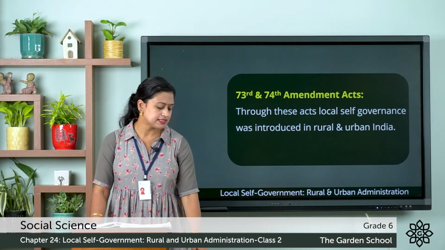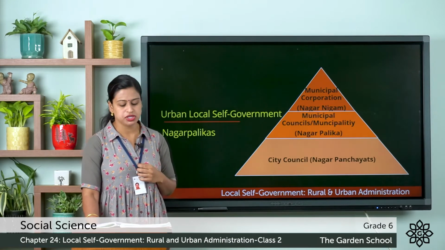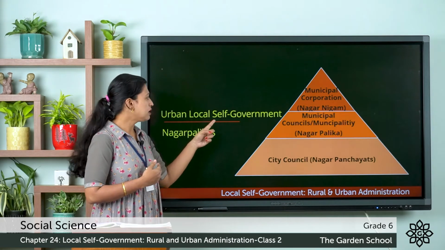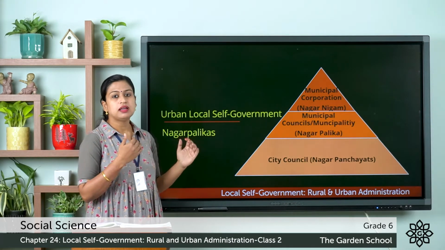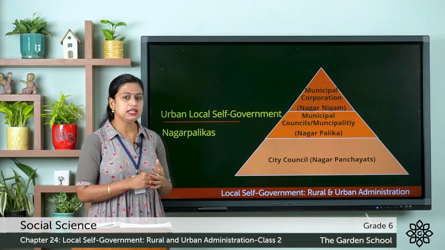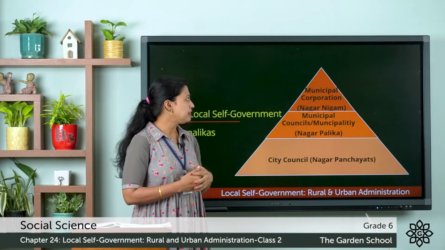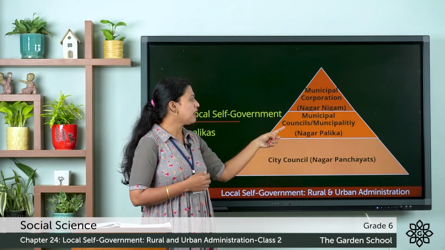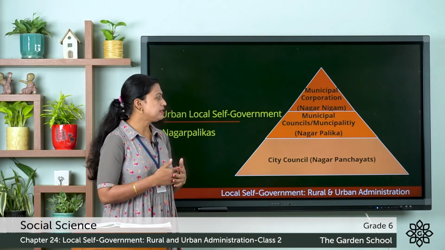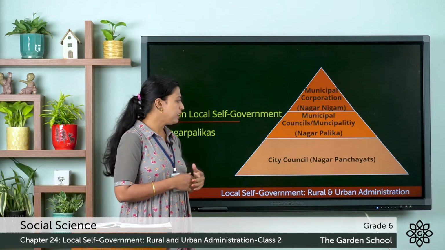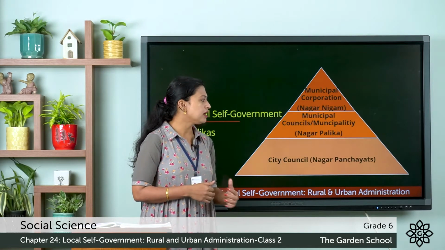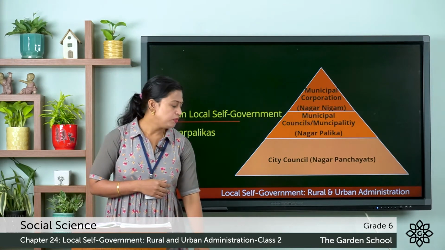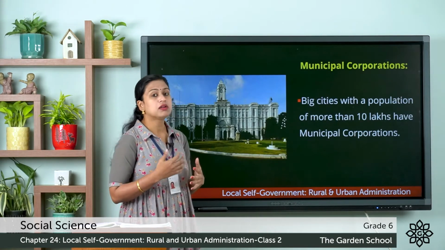So next, let's discuss about the urban administration. Here, you can see at the urban level, the local self-government works as Nagar Palikas. It contains the main local bodies, that is Municipal Corporation or Nagar Nigam. Next one, Municipal Councils or Municipality, that is Nagar Palika. And the third one is the City Council or Nagar Panchayats. So we will discuss them one by one. First, we'll discuss about Municipal Corporations.